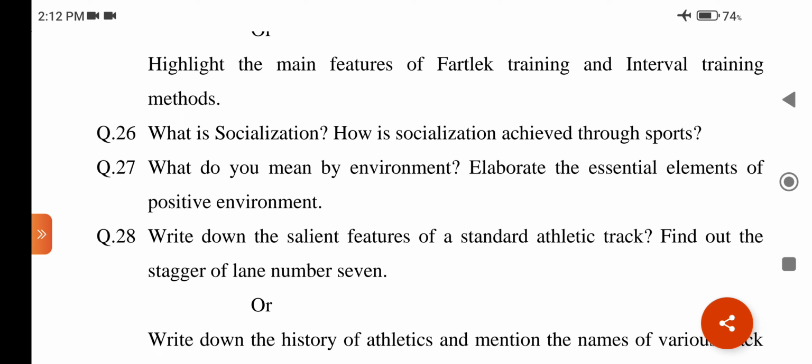Then interval training method. This method was introduced by Woldemar Gerschler. Later on this method was modified by Gerschler and Reindell. In this method, the total workout to be performed is divided into small periods.